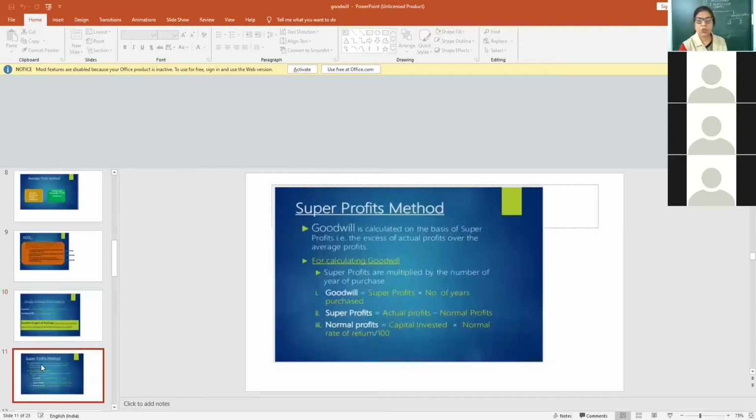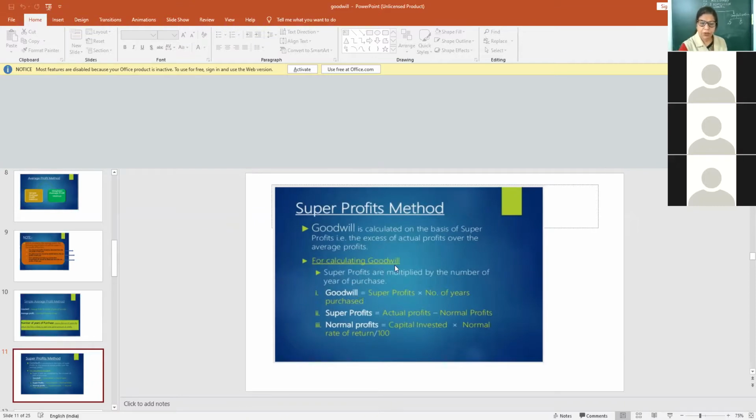Now see, super profit. Super profit means extra profit. Super means extra, extra earning over normal profit. That's why super profit. And in the super profit method, we have one more step. Goodwill is calculated on the basis of super profits, the excess of actual profits over the normal profit.